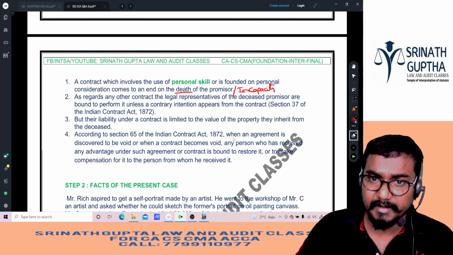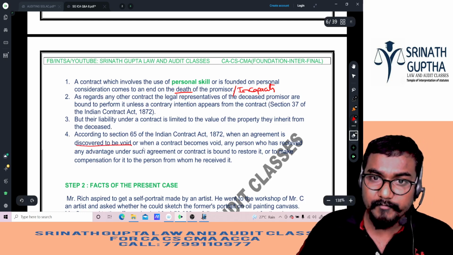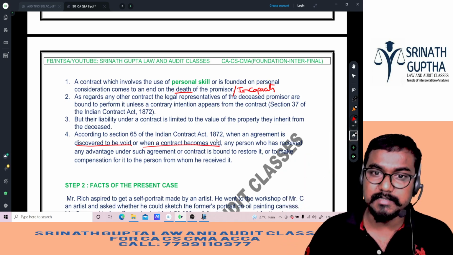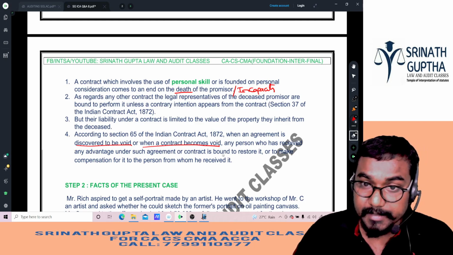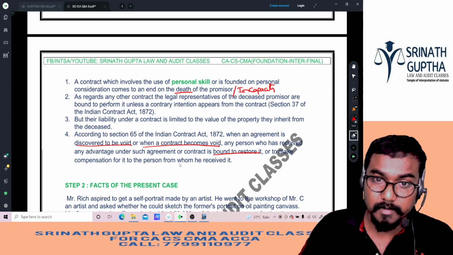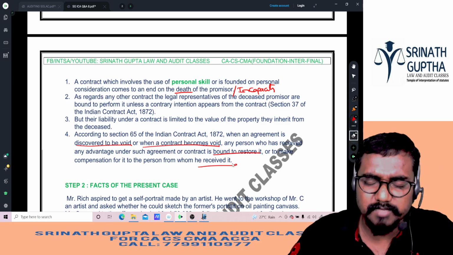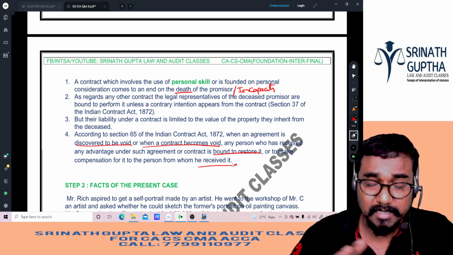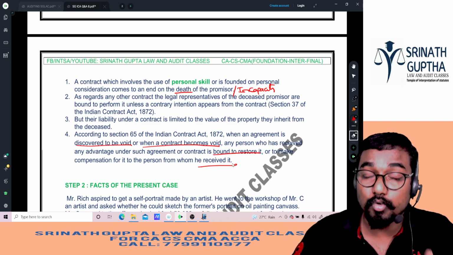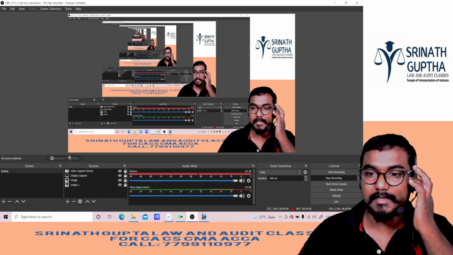According to Section 65 of the Indian Contract Act 1872, when an agreement is discovered to be void or when a contract becomes void, any person who has received any advantage under such agreement or contract is bound to restore it and to make compensation for it to the person from whom he received it. That means if personal skill is involved, it cannot be performed by another party. If the contract becomes void due to impossibility, the parties who have received the benefit must restore the benefits. Clear na?